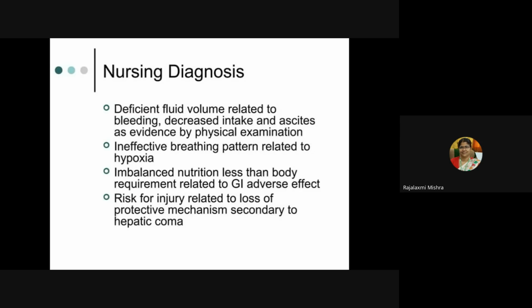So I just want to highlight one point here. All of you, when writing assignments on nursing management of any disease condition, those students who write in the format of nursing diagnosis and intervention will get weightage of marks. So always, when you are writing nursing management, write in the nursing process format. What assessment you will do, what nursing diagnosis will be there for the disease condition, and what intervention. If you just write the diagnosis and intervention, you will also get good marks in that.